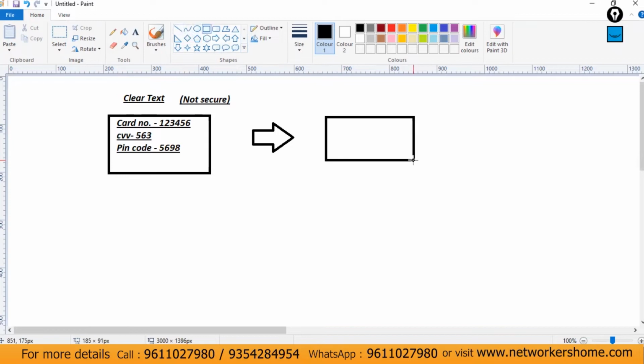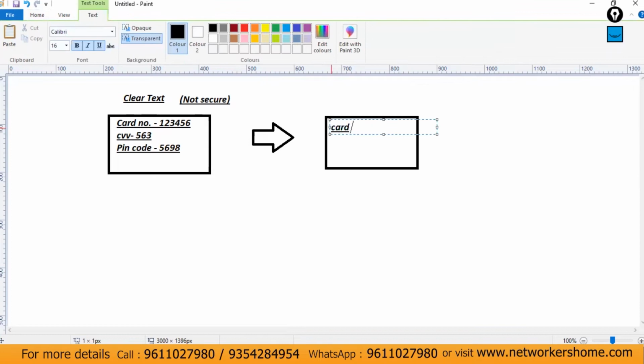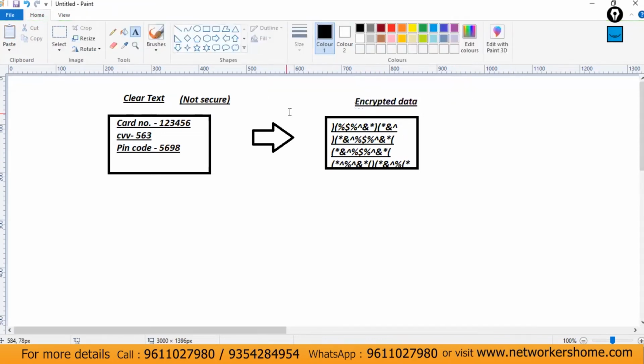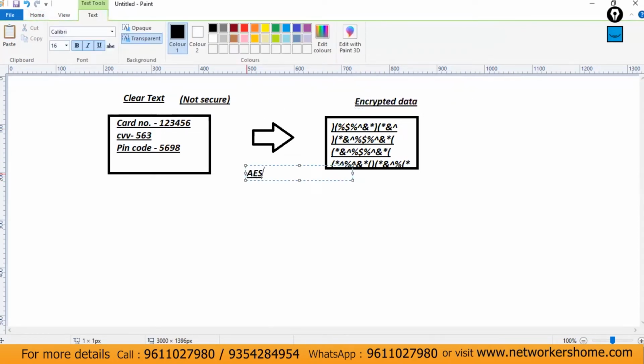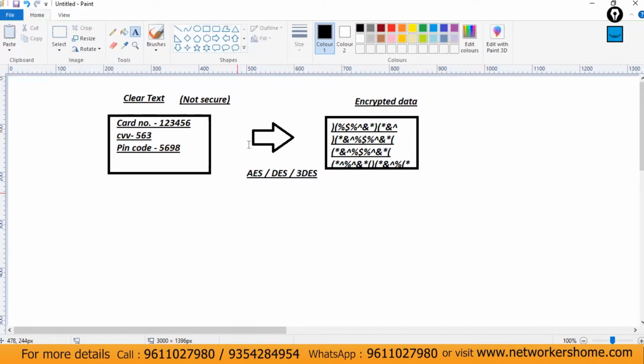As per the ciphertext, the card number will now be changed. So this will be in encrypted format. This is ciphertext; you can say this is encrypted data. And which protocol will we use? We will use AES here. We can use DES or 3DES also. So these are the algorithms which we use to encrypt the data from clear text to ciphertext.